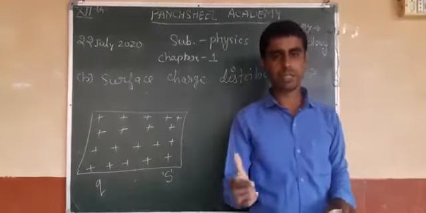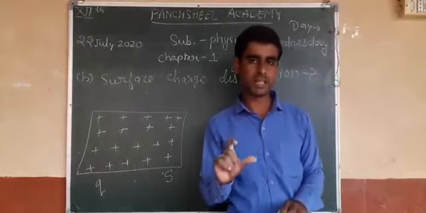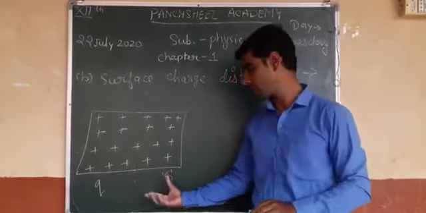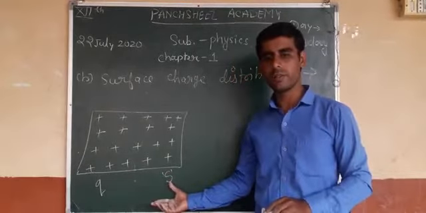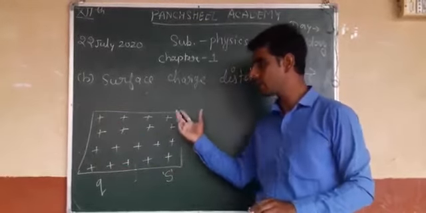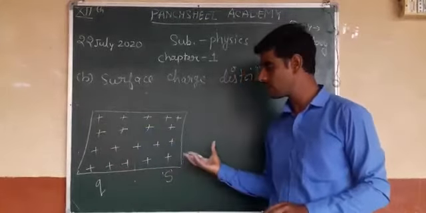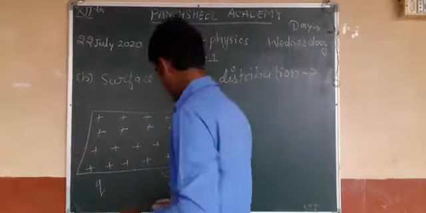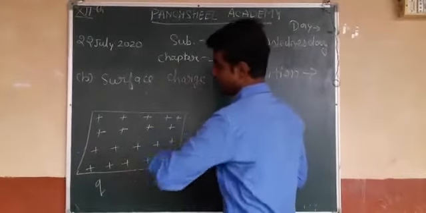In three-dimensional shape we consider a sphere, and in two-dimensional we consider any circular or spherical or any surface like this.